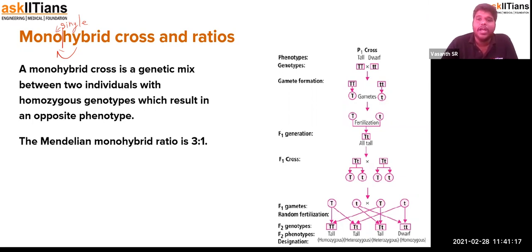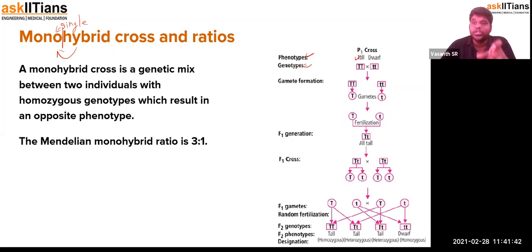So here he did the process of genetic mixing. Two individuals were capital T, which was the phenotype. The phenotype is anything which is seen as a character that is expressed. And the genotype is the genetic constitution which is causing the expression of the character.